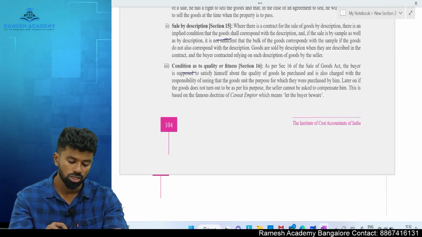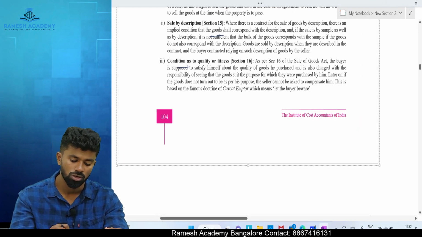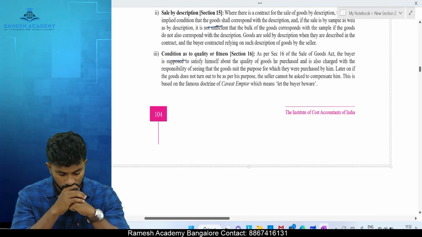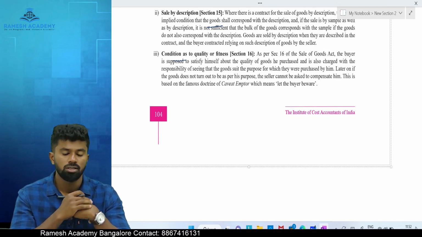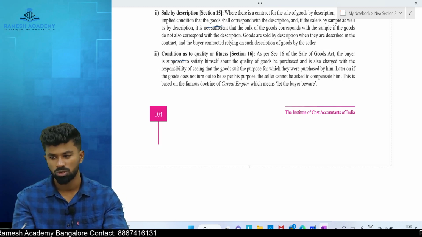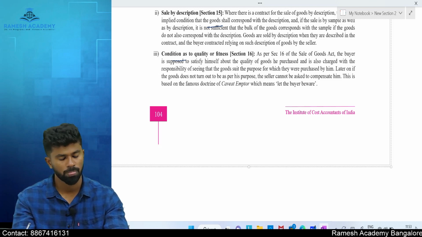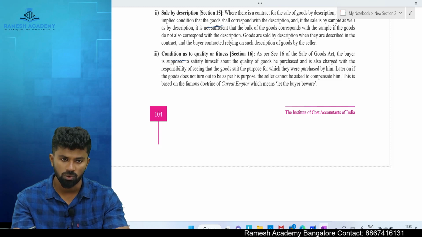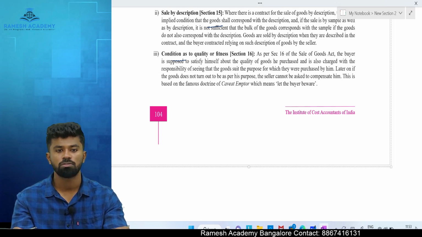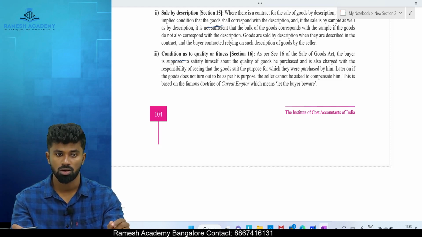Next one, condition as to quality or fitness for the buyer's purpose. Interesting one, Section 16. The law provides that it is the duty of the buyer to make sure that he buys the right quality of goods which is suitable for his purpose. If the buyer purchases the wrong quality of goods, who is not responsible?